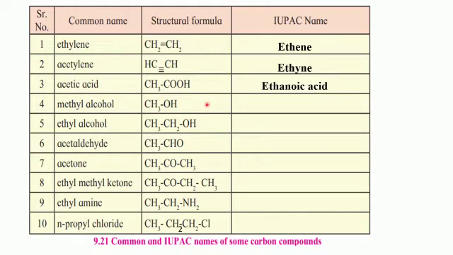Coming to next one, methyl alcohol. We can see the functional group is alcohol here, OH. Condensed name for the alcohol group is OL. Since there is only 1 carbon atom, it's a derivative of methane, and the name of the compound accordingly will be methanol.